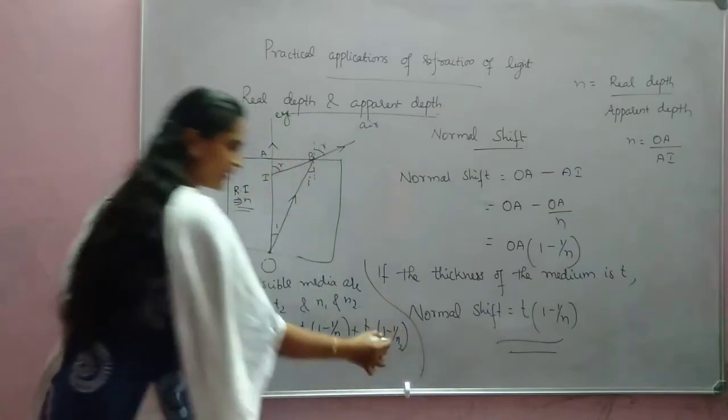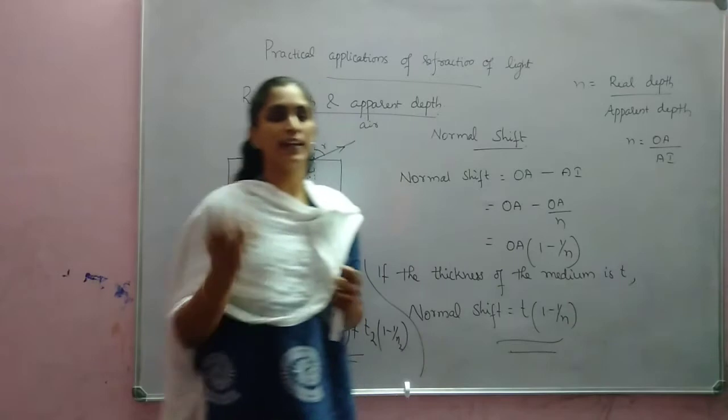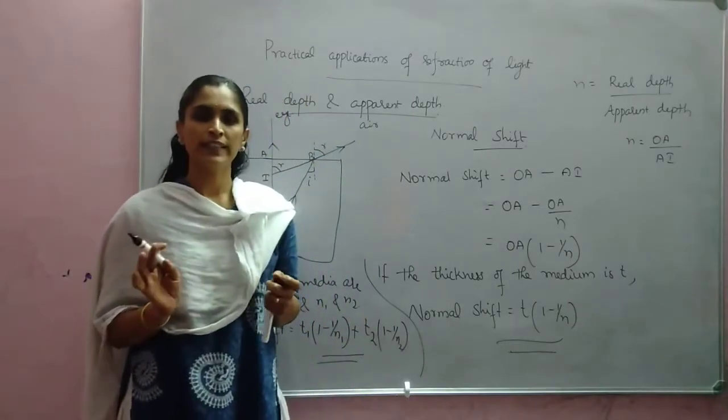Like that, if n are there, you can add them. The normal shifts will get added up. Is it clear? Any doubt?